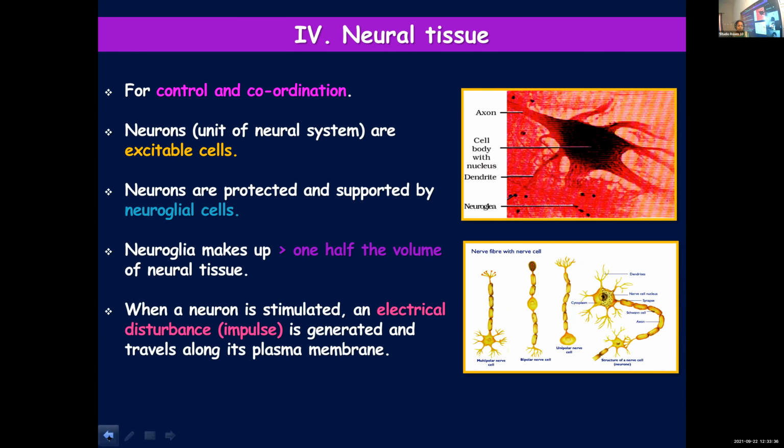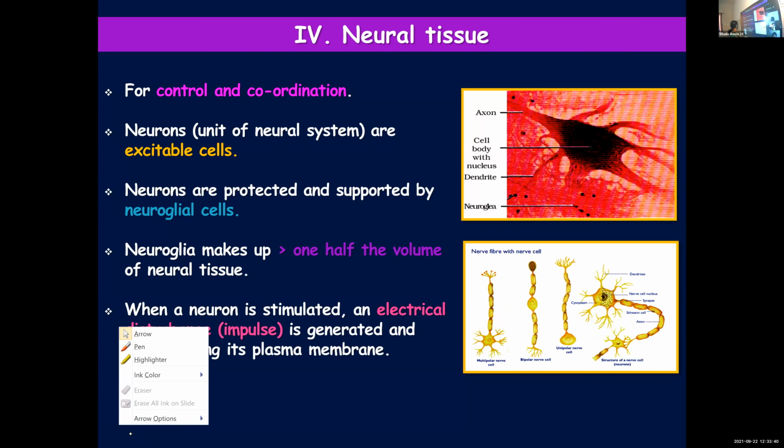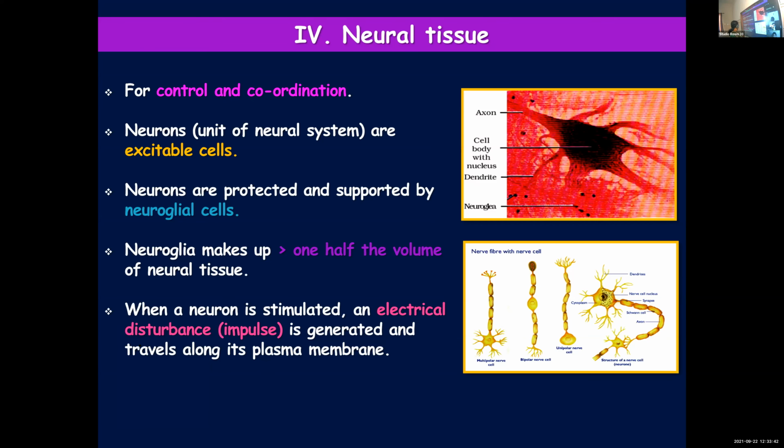In class 10 you had learned dendron or dendrite. Dendrites are the smaller branches. This dendrite will receive signals, and then the signals will reach the axon. Axon will take it to the nerve endings at the tip of the axon.